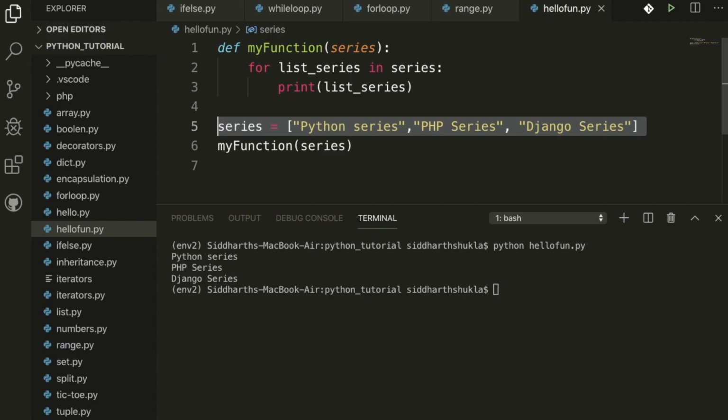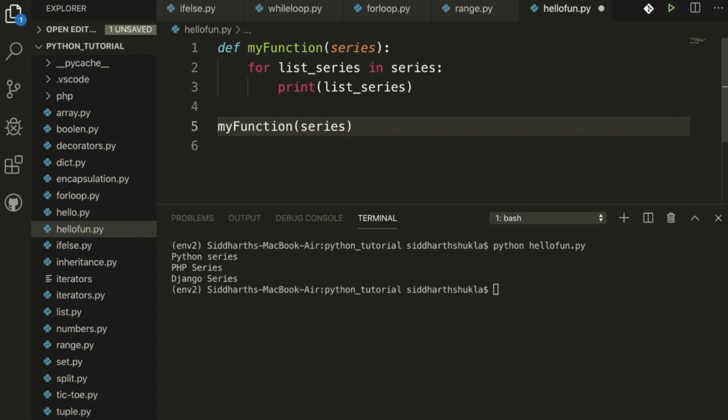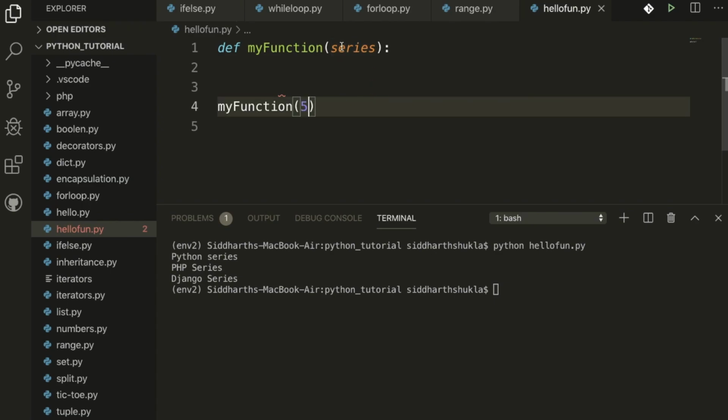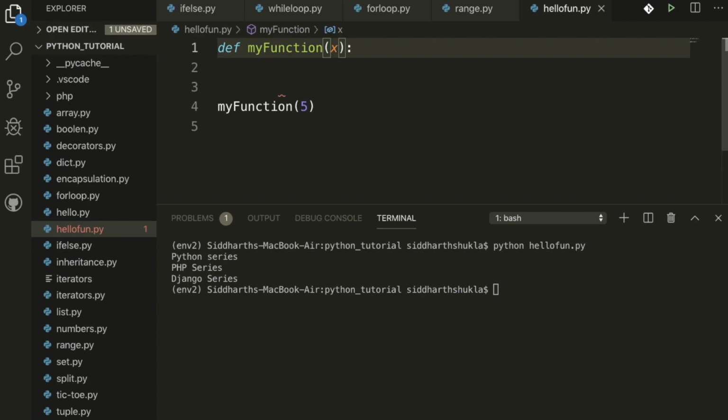Okay, now one more thing, if you want to return a particular value calculated from any other function, you can also use the same syntax. Suppose we have the series, and I want to pass some value. So how can we pass it? I'm going to remove this one, also remove this, and this loop. Okay, now I am going to pass some value here, something 5, and here I am going to put x.